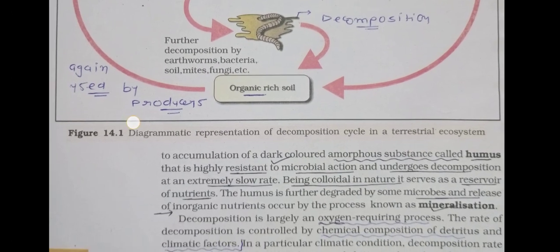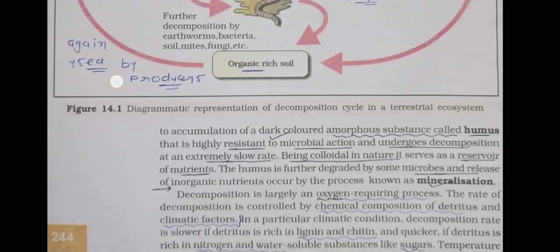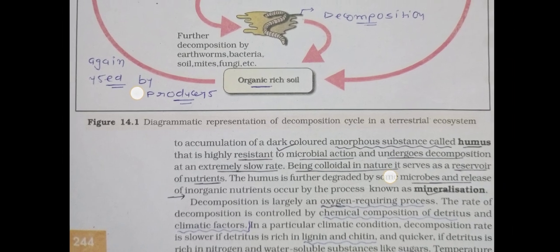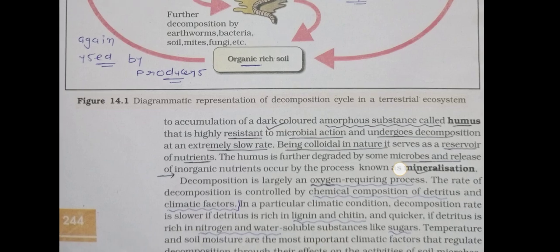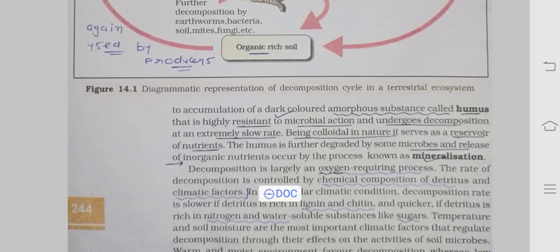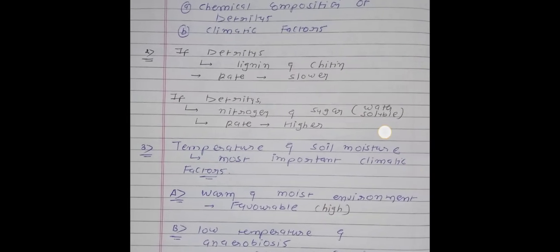Okay, and see here in this paragraph some points are there. Dark colored amorphous substance which is known as humus, highly resistant power, rate will be slower, and reservoir of the nutrient, and last one is about the mineralization. Okay, now see the last paragraph. It is very important.